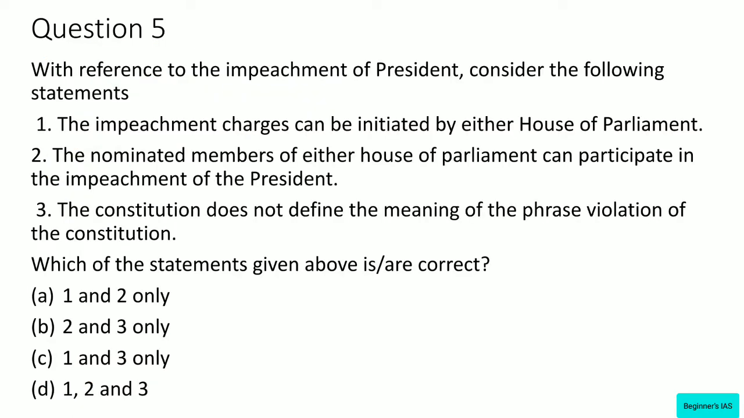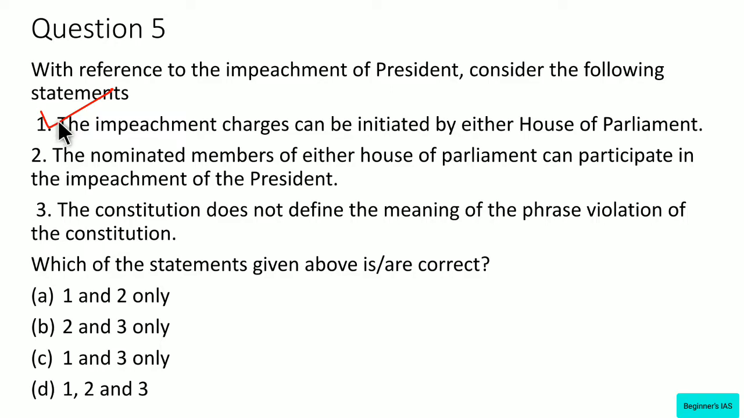Let us move on with question number 5. With reference to the impeachment of President, consider the following statements. Statement number 1. The impeachment charges can be initiated by either house of the Parliament. Statement number 2. The nominated members of either house of the Parliament can participate in the impeachment of the President. Statement number 3. The Constitution does not define the meaning of the phrase violation of Constitution. Here we have to identify the correct statement with reference to the impeachment of President. See, the impeachment charges can be initiated by either house of the Parliament. Yes, whether it is Lok Sabha or Rajya Sabha, they can initiate the impeachment charges.